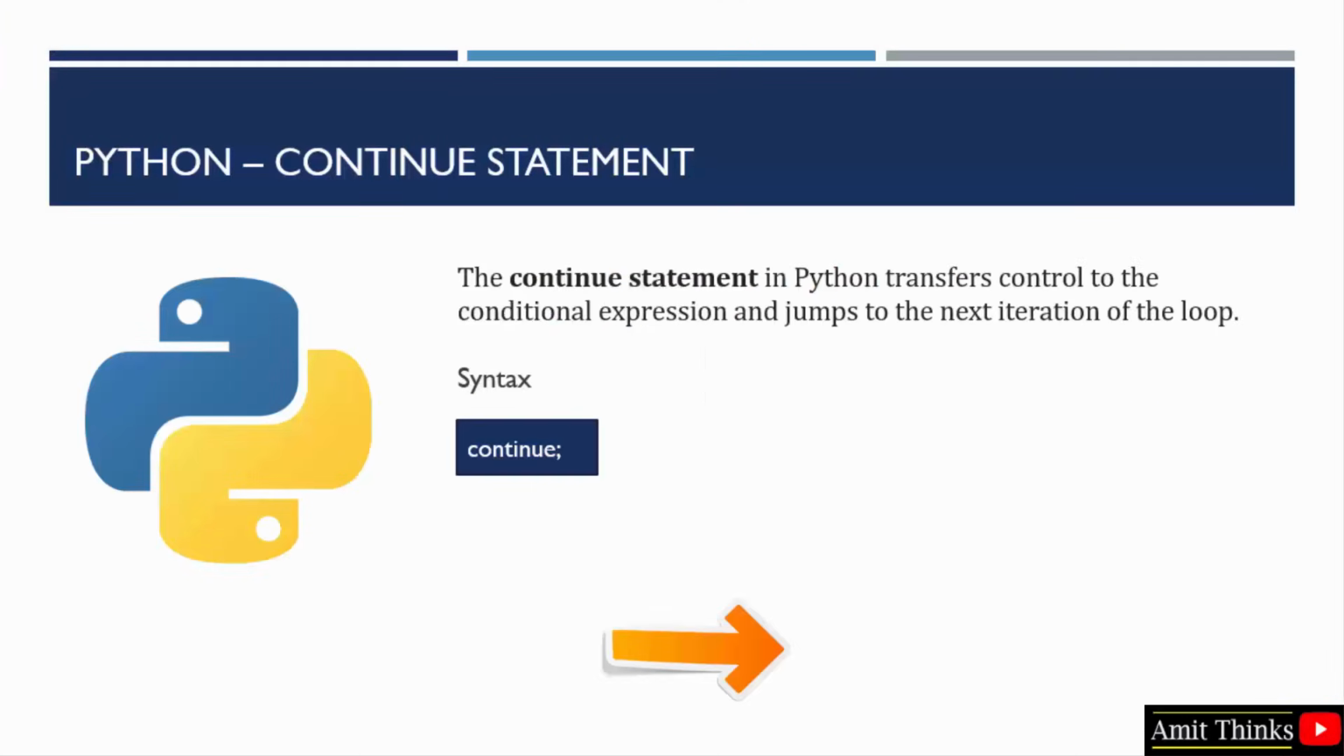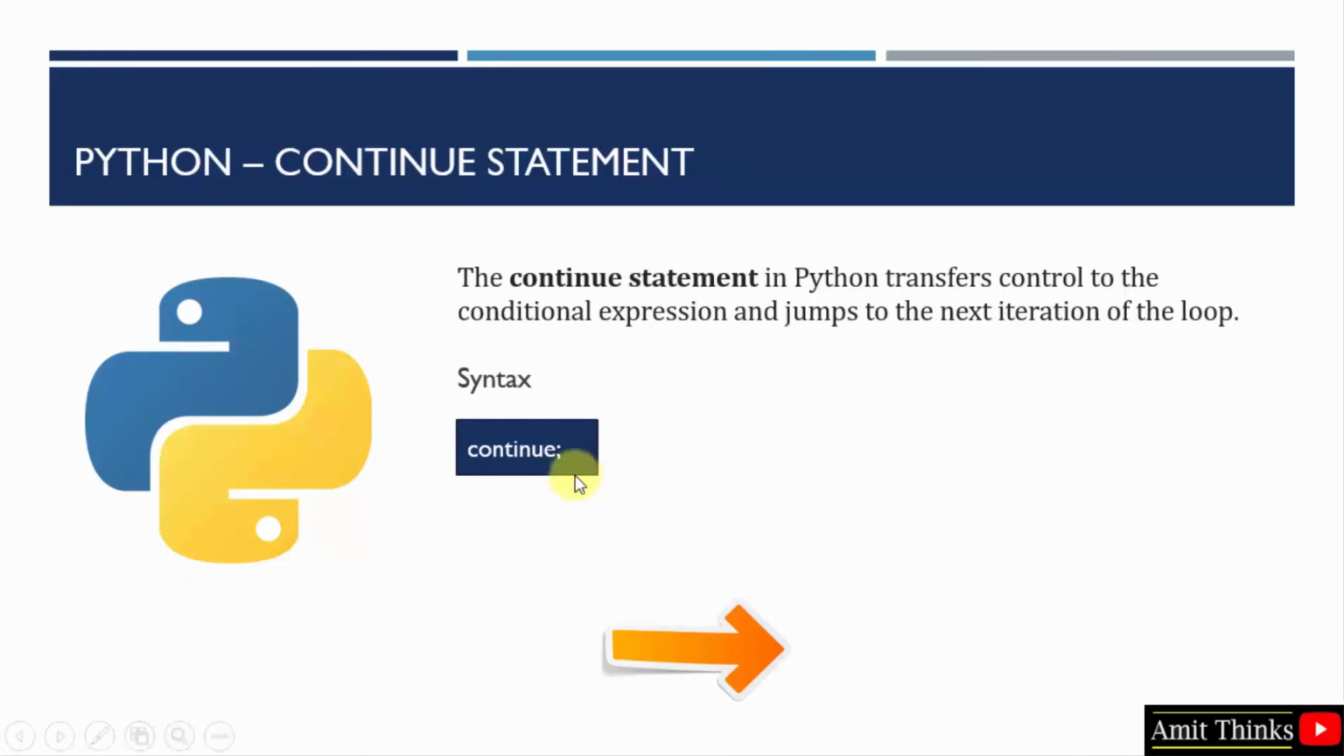Now we have the continue statement in Python, which is used to transfer control to the conditional expression and jumps to the next iteration of the loop. That means the control gets transferred to the beginning of the loop. This is completely different from break. Break stops the execution and goes out to the next line. But what does the Python continue statement do? It will return the control to the beginning of the loop.